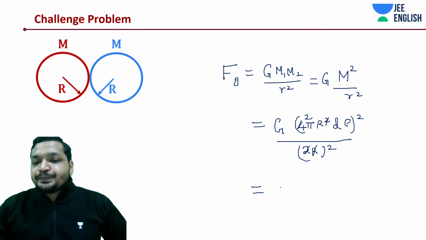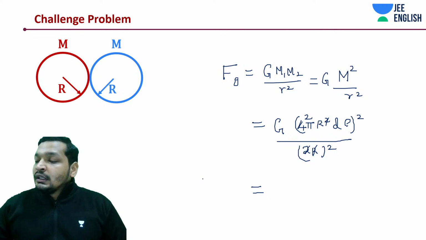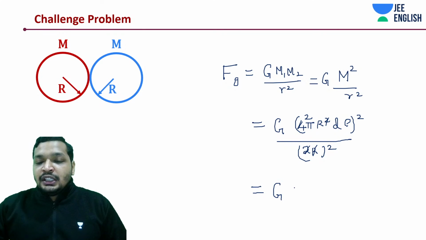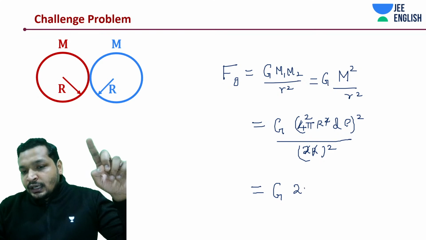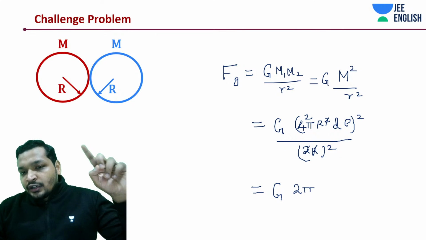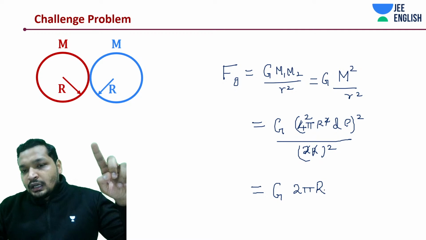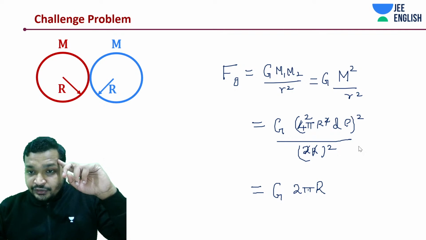Let me do a thing. I'll write down Fg in red and the constant in blue. So the constant is going to be G into 2 pi. I've cancelled it directly because both are inside the square. I believe you understood that. It's going to be 2 pi r. Sorry, no, r is not a constant value in this question.